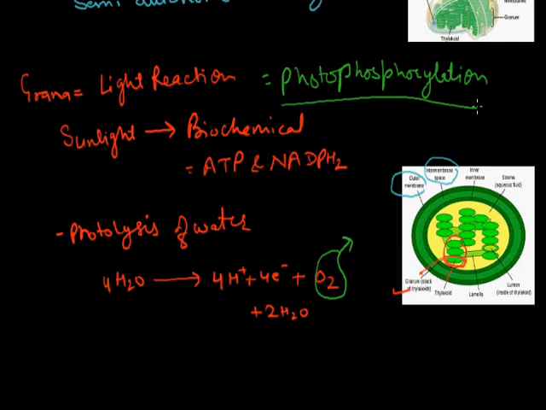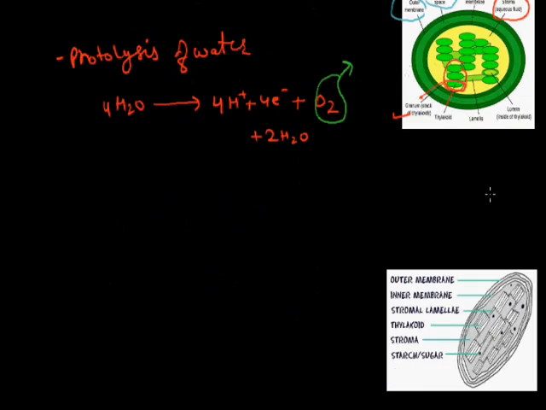Inside the chloroplast, the green part, which is yellow in color, we call stroma. Stroma is the place where CO2 is assimilated inside the plant body. It means CO2 converts into glucose, C6H12O6, in the stroma of the chloroplast.